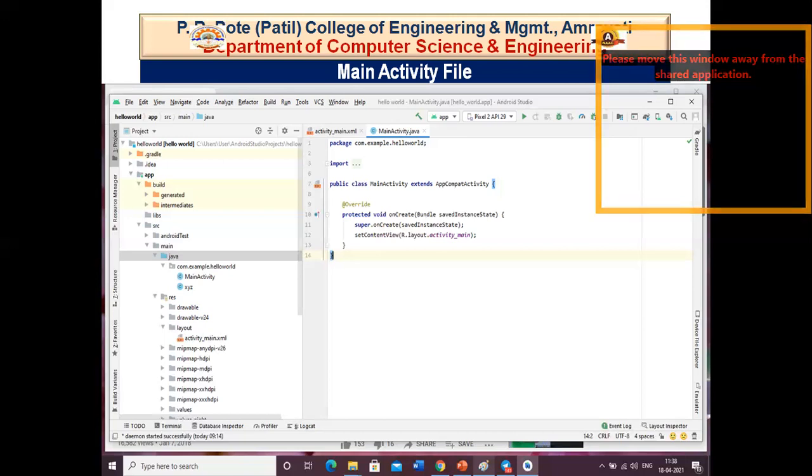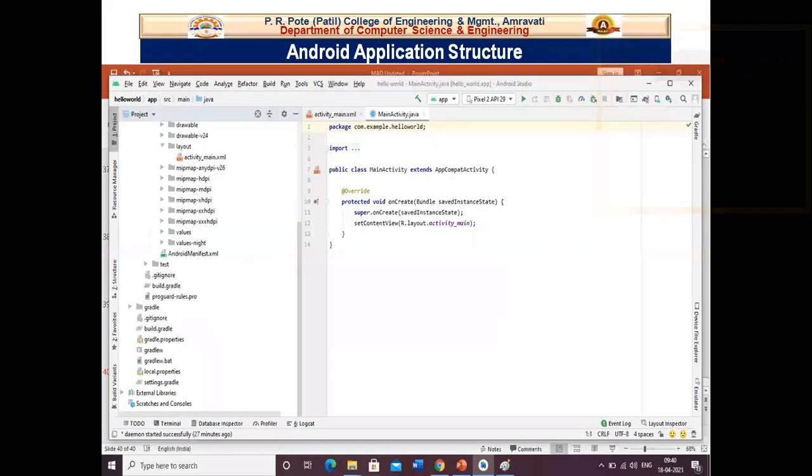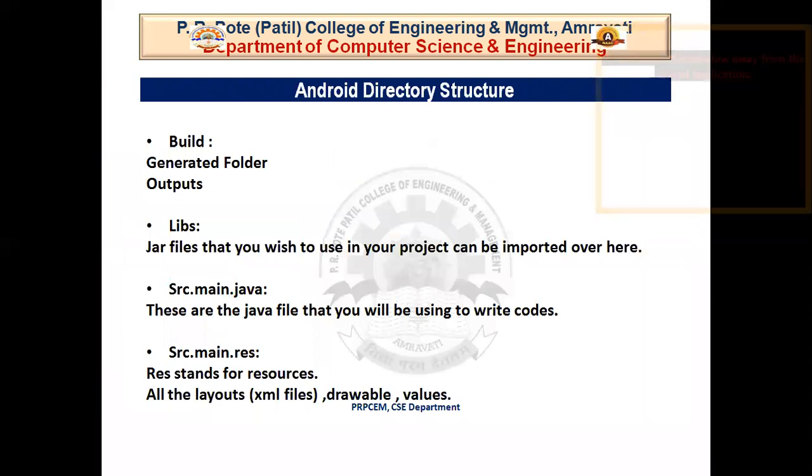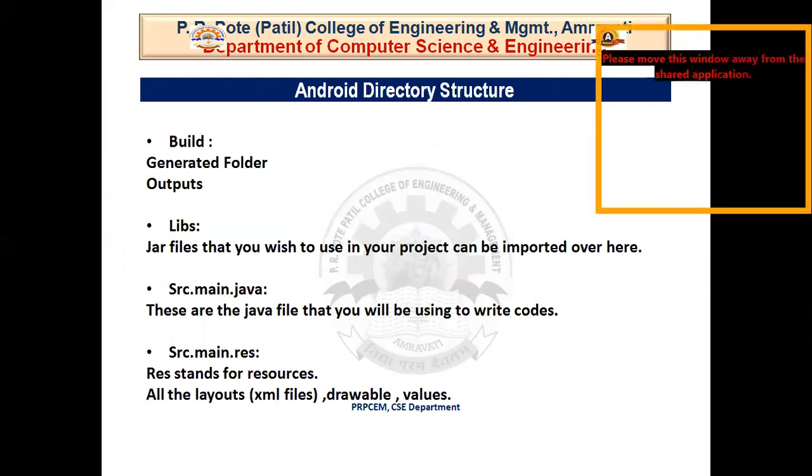So after that, there is source main Java, and there is source main RES. As a word, RES is very clear. RES means resources. Now what are the resources for you? Resources are nothing but small packages, small individual components that stand alone. So I am using an image background for my application. Where do I store that?